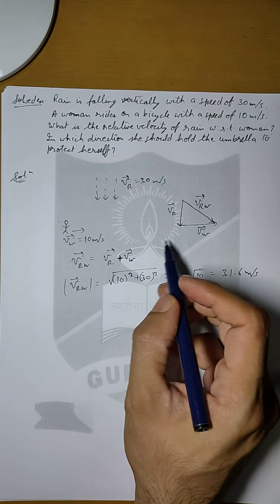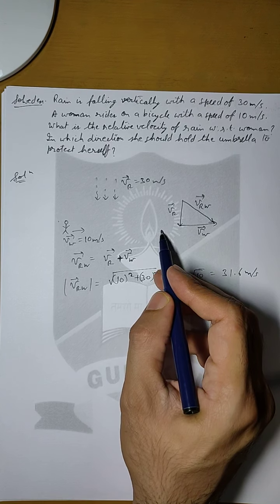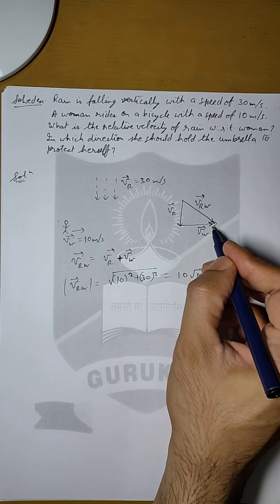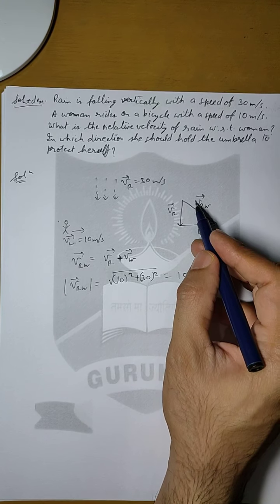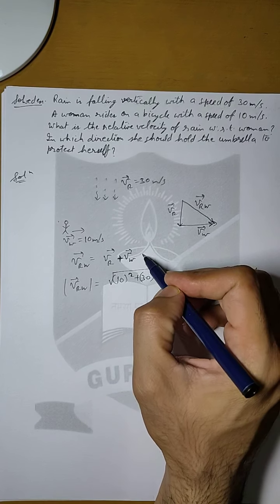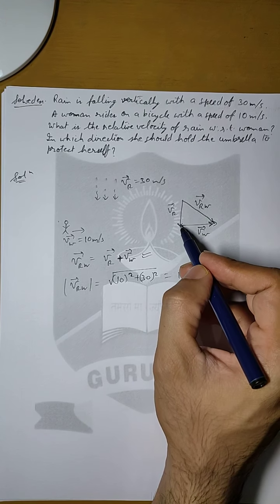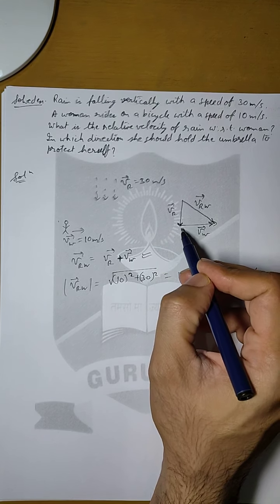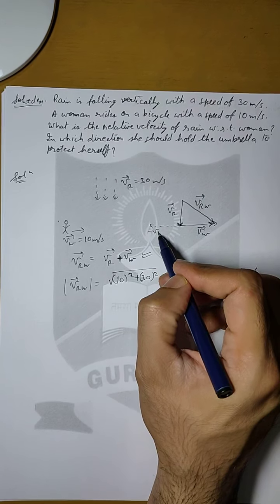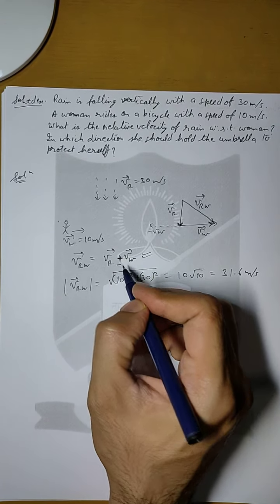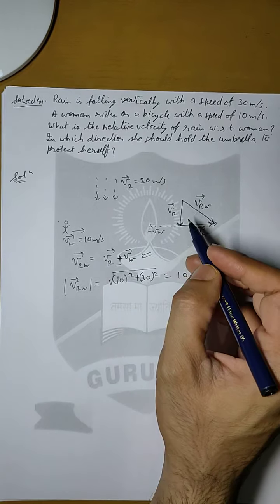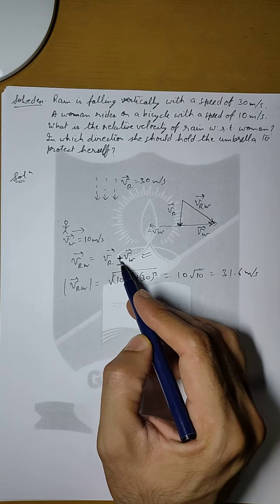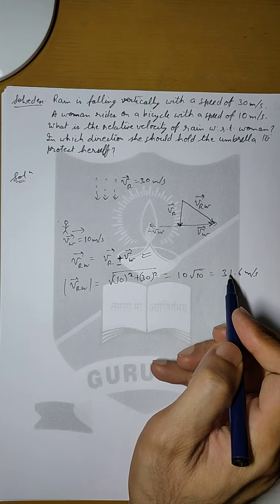Now notice here that we took the plus sign for the velocity of rain with respect to woman, because we do not need to reverse the vector of Vw. It is already in the direction that we wanted. So we will simply apply the triangular law of vector addition and we will get this result. If however the situation demanded to reverse the vector of Vw in this direction, then it would have been minus Vw. But in this question we do not need it. So we are going to go with the triangular law of vector addition of Vr plus Vw, and this is how we can find the resultant.